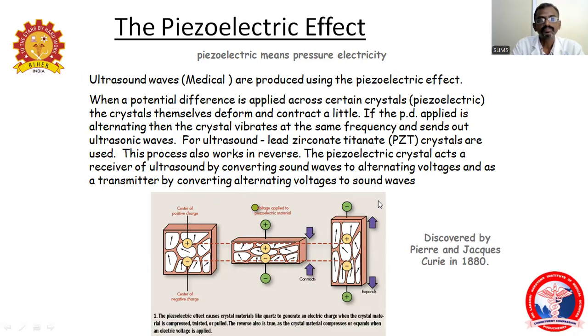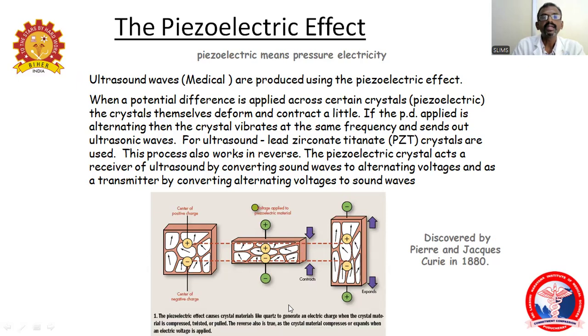Who discovered ultrasound? Ultrasound waves were discovered before X-rays, but emerged into the medical field only after X-rays. They were discovered by Pierre Curie and Jacques Curie in the 1880s. The piezoelectric effect causes crystal materials like quartz to generate electrical charges when compressed, twisted or pulled. The reverse is also true: the crystal material compresses and expands when an electrical voltage is applied.